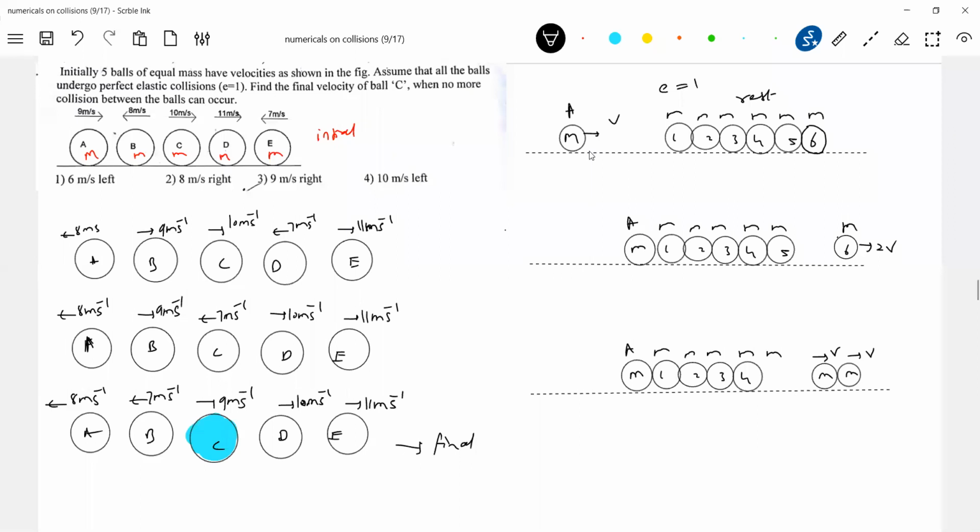Situation 1. Let's apply conservation of momentum. What is the initial momentum? 2mv. Final momentum? 2mv. And look here also. After collision, what happens? All these are at rest, and they will come to rest. Because it is an elastic collision, e equal to 1, and all are having the same masses. Look at these pairs. Tell me situation 1 or 2, which is correct here.